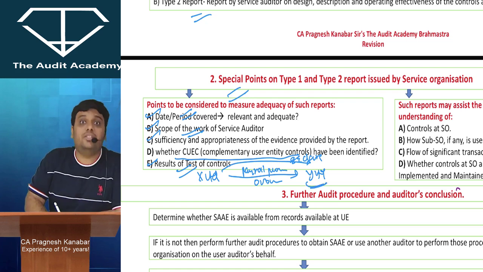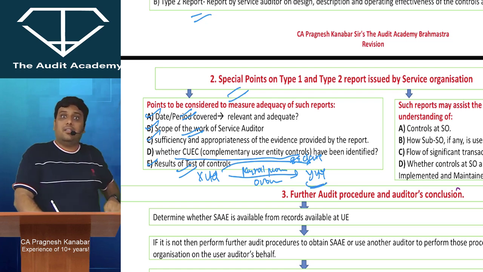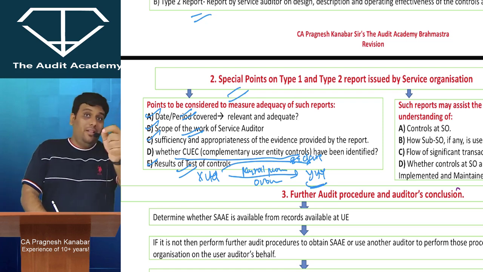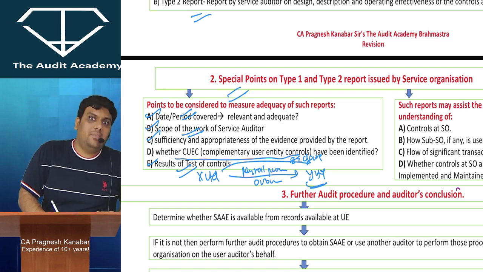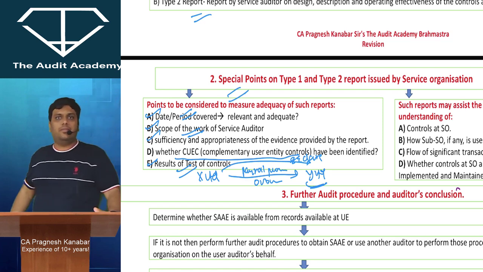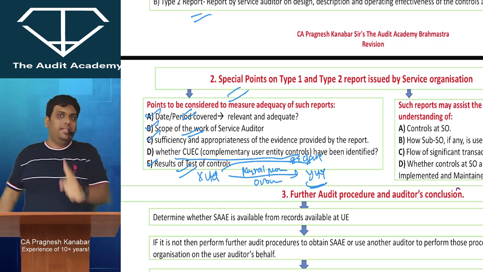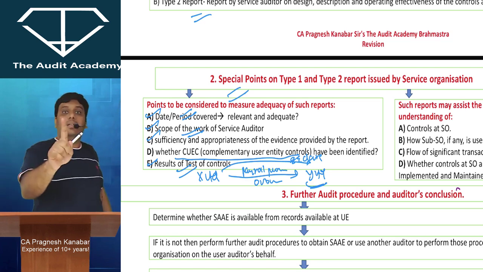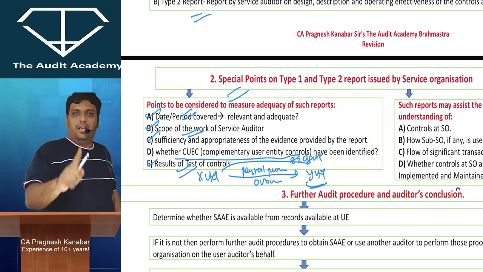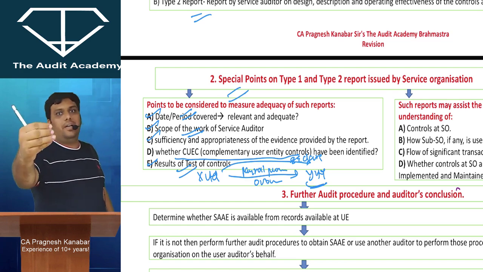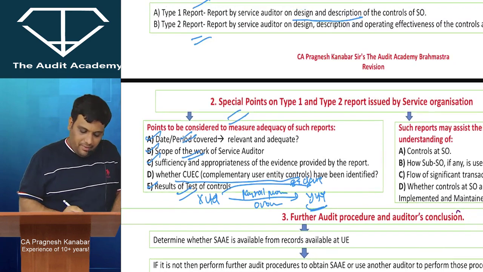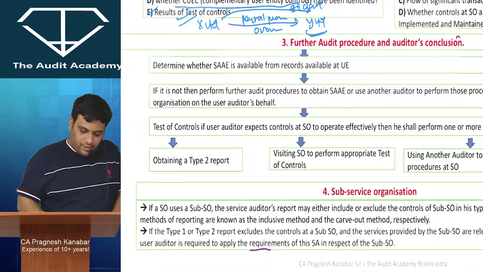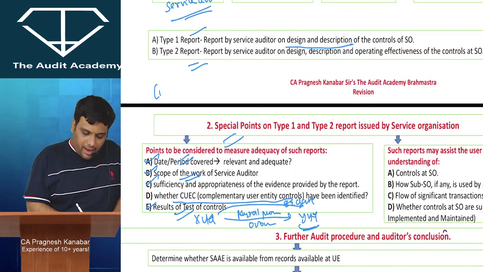Y Limited will assume that X Limited has given correct data? Yes. Then on this particular employee data, who will implement the internal controls, X Limited or Y Limited? X Limited. So Y Limited is providing certain services, but Y Limited is assuming that there will be some complementary controls which even the user entity is going to implement. So, complementary user entity controls.